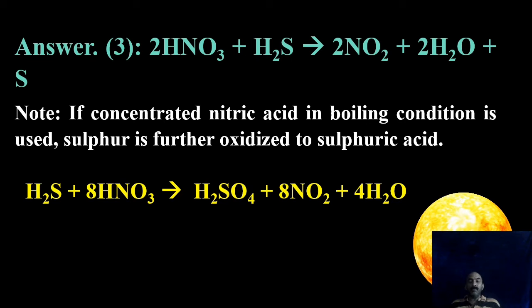But you must also remember, if you are using concentrated nitric acid under boiling condition, the sulfur thus formed will further react, and it will first be converted to SO2, then SO3, and finally become sulfuric acid. If we are using boiling concentrated nitric acid, the following reaction will happen: H2S plus 8 HNO3 giving H2SO4 plus 8 NO2 plus 4 H2O. Please remember, in both these reactions a brown gas will be evolved, which is NO2. We know. Okay. A paramagnetic compound also, NO2.